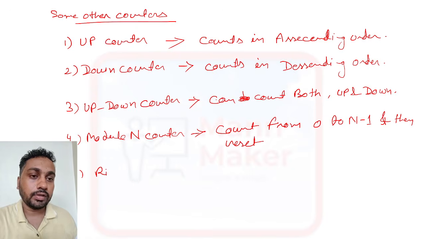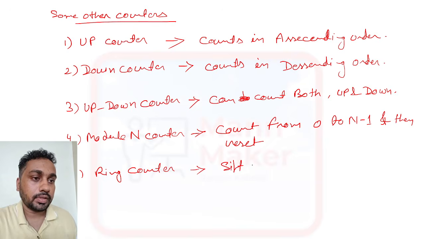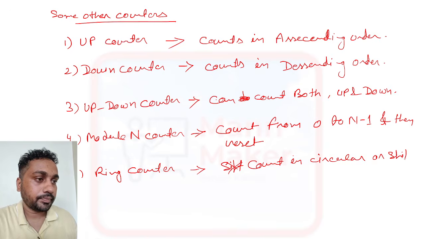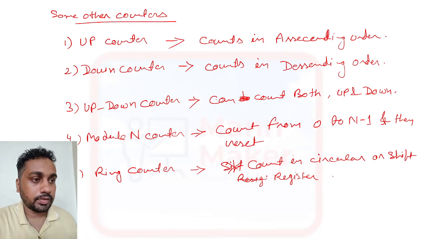Then the fifth one is your ring counter. A ring counter will count in circular fashion, or it works as a circular shift register. All right, this is the definition.